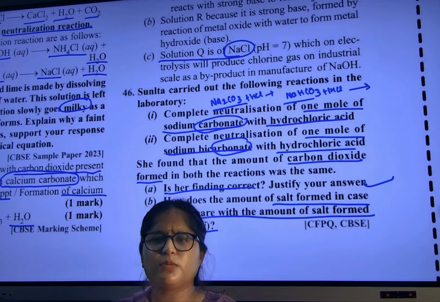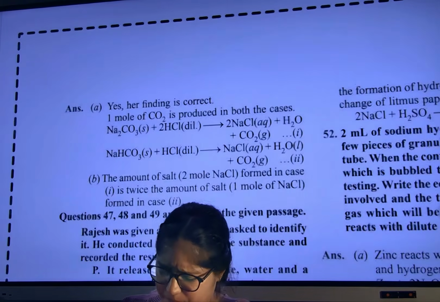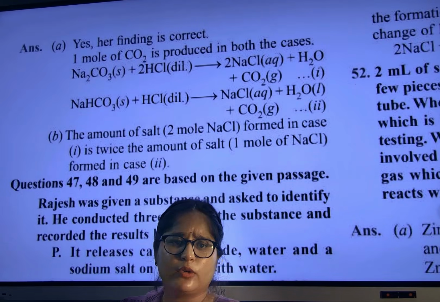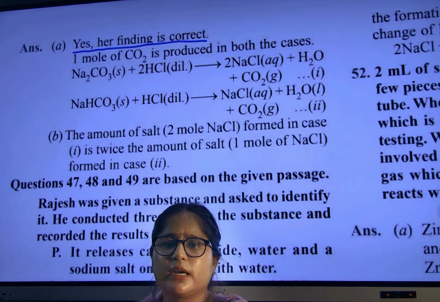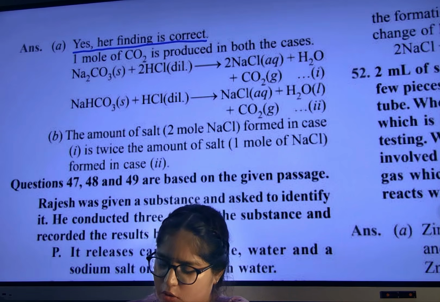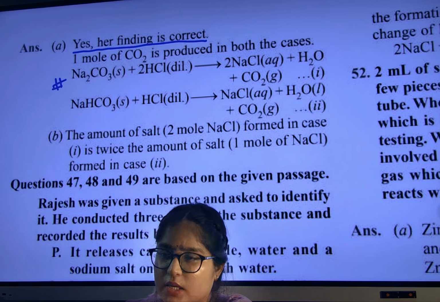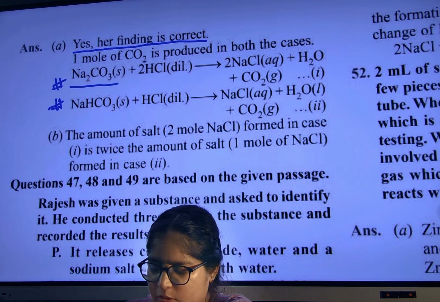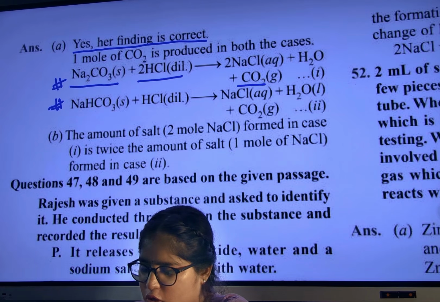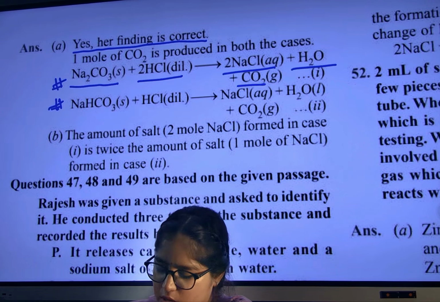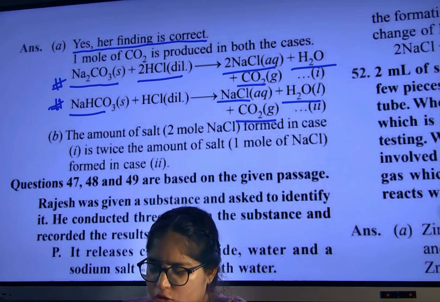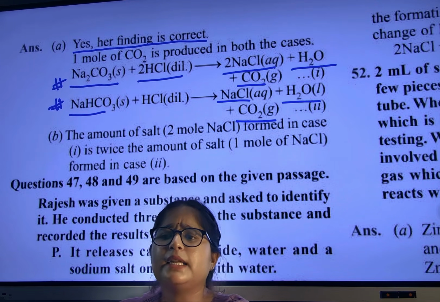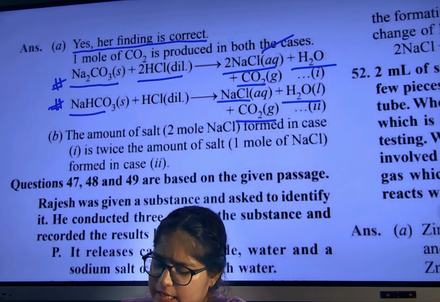Carbonate means pakka CO2 will release. So I am writing the equation here. See here. Yes, her finding is correct because both will release CO2 only. We know carbonate means CO2. So you remember these two reactions. Sodium carbonate with HCl, I have told you, gives CO2, water and NaCl salt. Sodium bicarbonate gives NaCl, water and CO2. So in both cases the answer is the same. Here also NaCl, water, CO2.